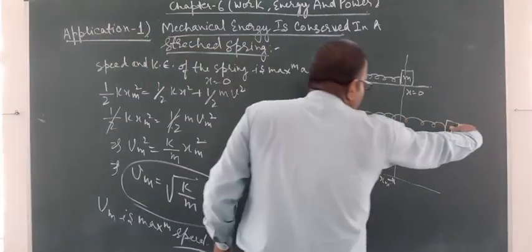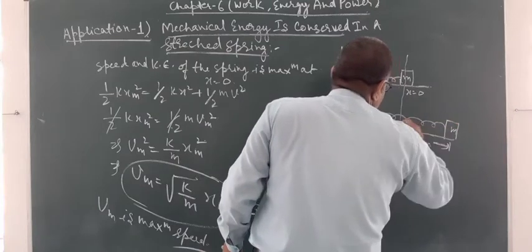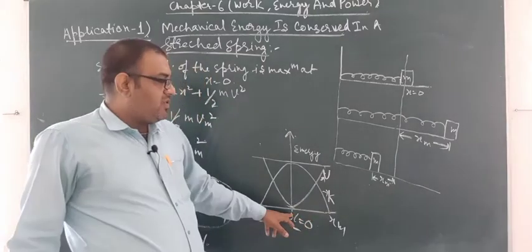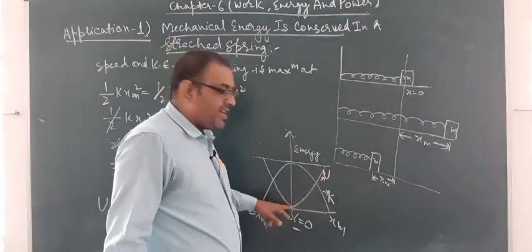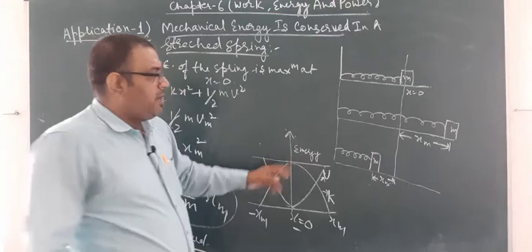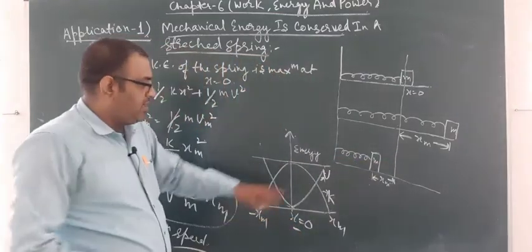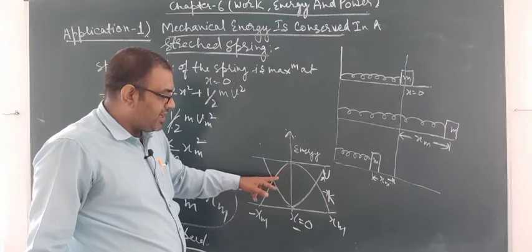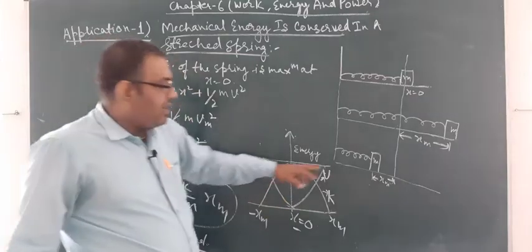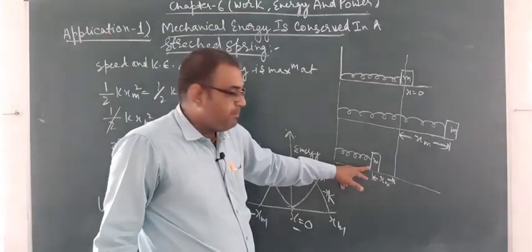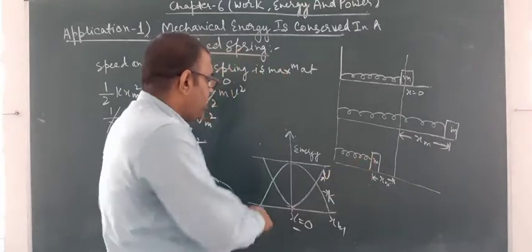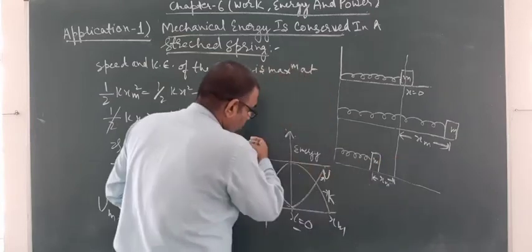Now we had released the block of mass m from this position to x is equal to 0. As the block reaches the position x is equal to 0, look here, its potential energy becomes 0 but kinetic energy becomes maximum. Now again, when it is being compressed, kinetic energy is decreasing and potential energy is increasing, and at this position again the potential energy is maximum. Now from this position again the block of mass m goes to x is equal to 0.